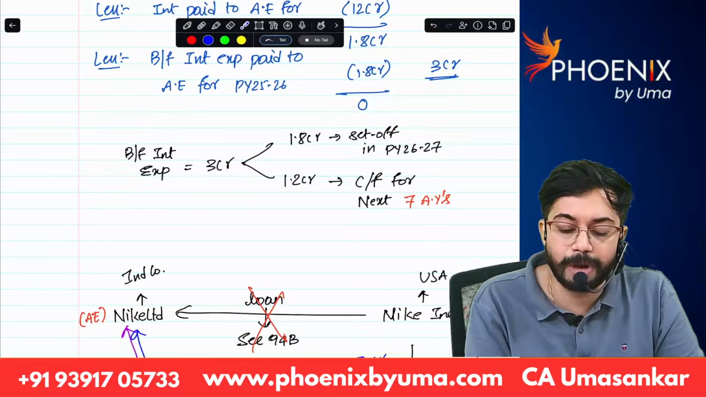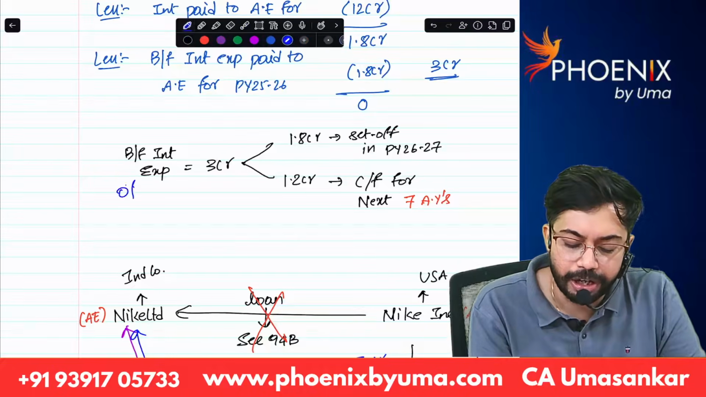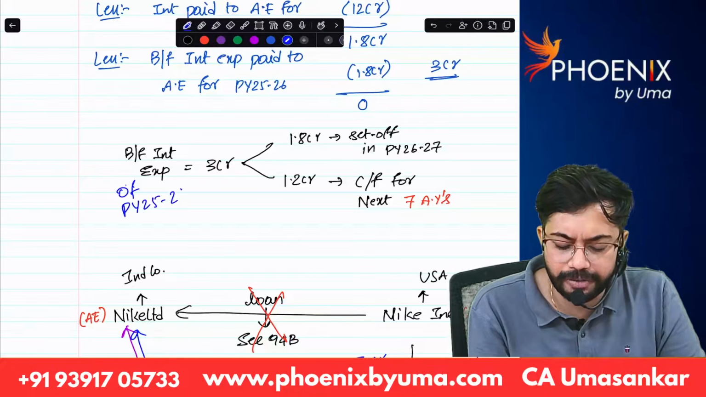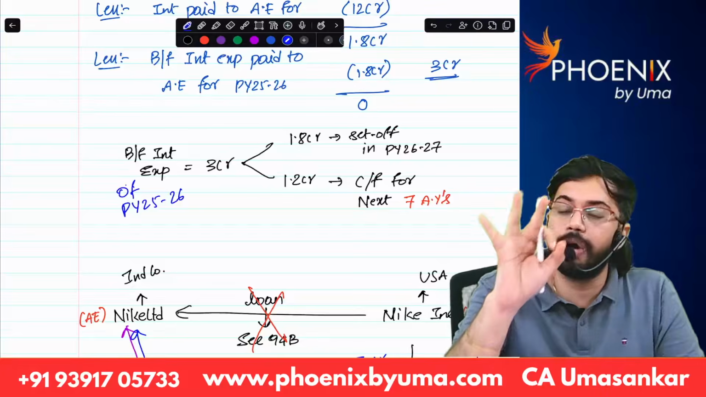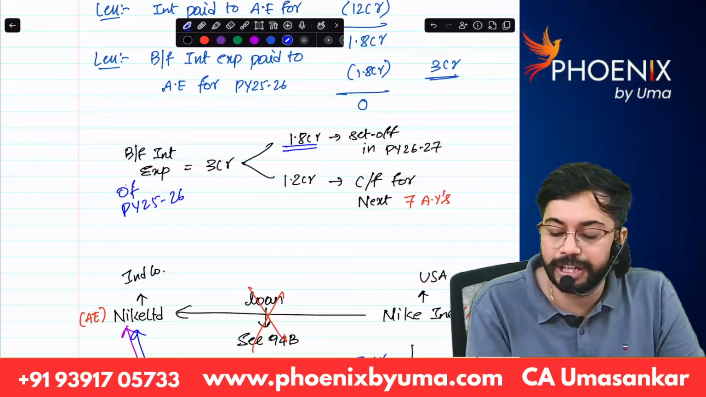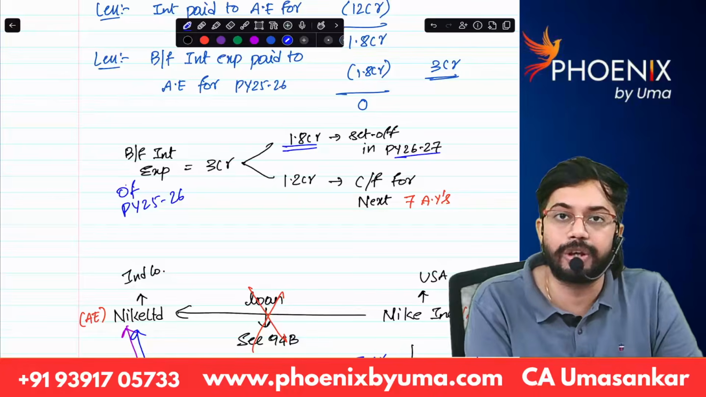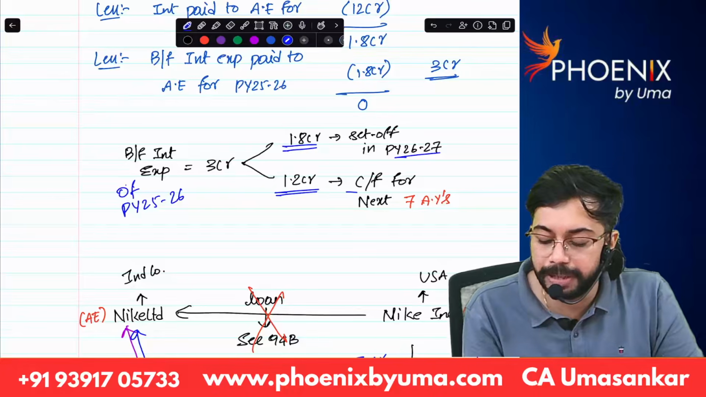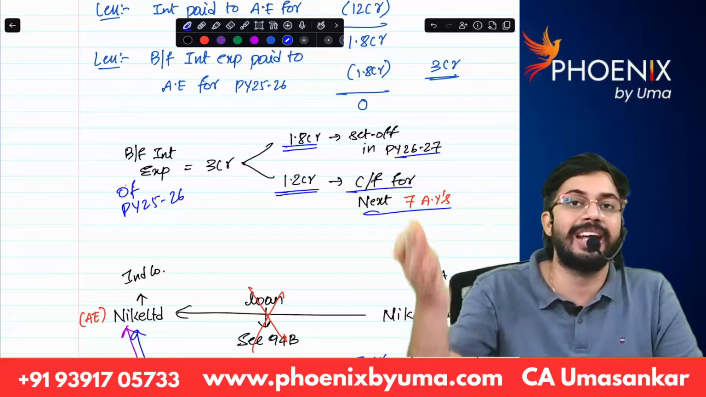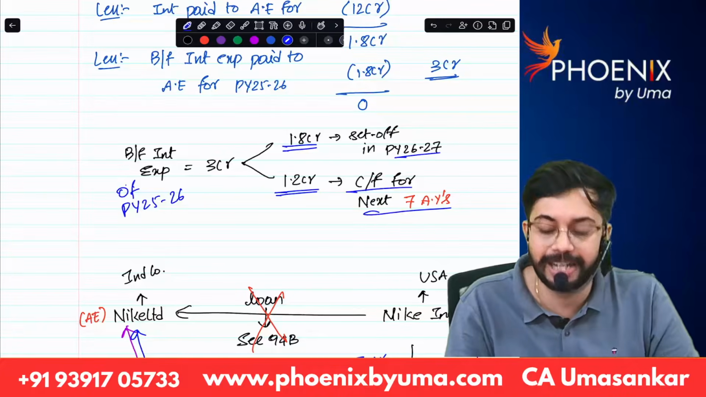So how much is brought forward interest expenditure of 25-26? Brought forward interest expenditure is 3 crores. Out of 3 crores, how much is set off in 26-27? 1.8 crores. The balance 1.2 crores will be carried forward for the next 7 assessment years. Are you able to understand? That's it.